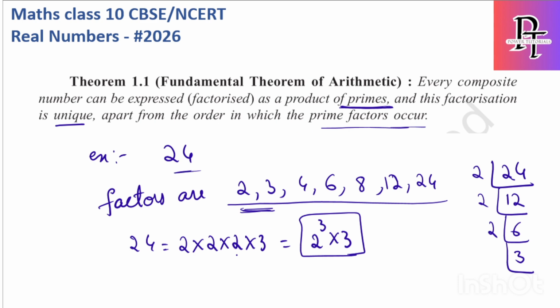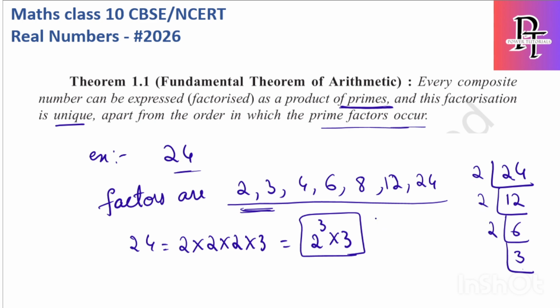So to find the number in terms of primes, what you have to do is write the number and start from the smallest prime number through which it can be divided. Get the number. Again check which prime number it can be divided by. Get the number. Until you get a prime number at the end, we have to keep on dividing. So for 24 I got 2 into 2 into 2 into 3, which is 2 cube into 3.